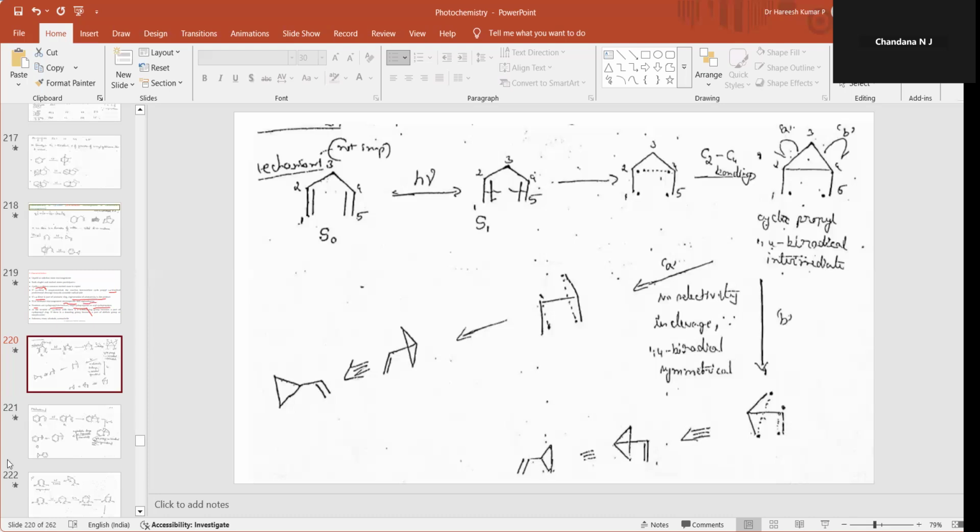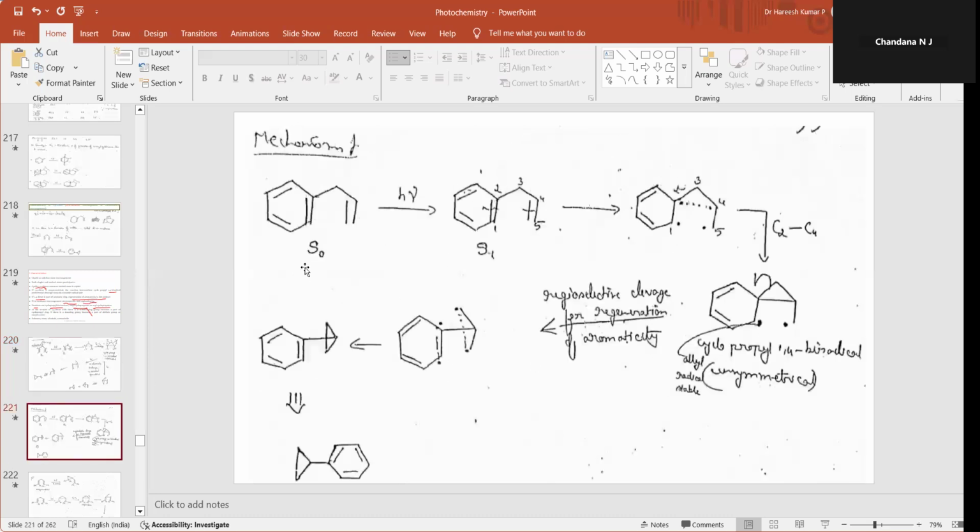I will take one more mechanism. Here I'm taking allyl benzene. Allyl benzene in the ground state, on irradiation, will give you a singlet one. The singlet undergoes pi bond cleavage, forming radicals at carbon 1, carbon 2, carbon 4, and 5, but there is a bond formation between 2 and 4, forming an intermediate.